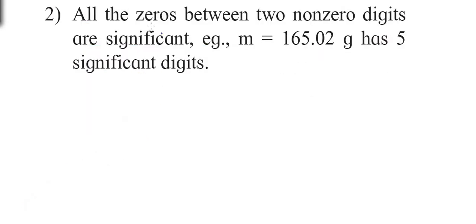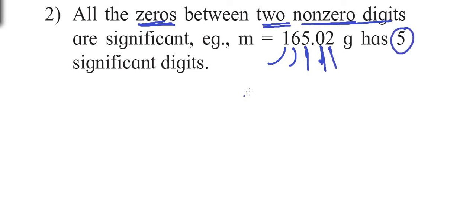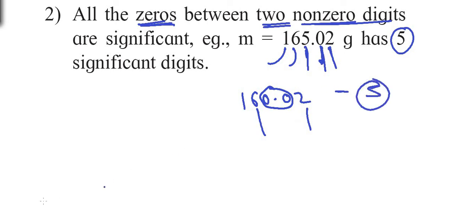Rule number 2 is for zeros: all the zeros between two non-zero digits are significant. For example, mass is given as 165.02. Now this 0 is between 5 and 2, which are non-zero. So this 0 between two non-zero digits is also considered a significant figure. So how many significant figures are there? 1, 2, 3, 4 and 5. So there are 5 significant figures. If this mass would have been 160.02, then these two zeros are also considered significant figures because they appear between two non-zero digits. In that case also there would have been 5 significant figures.